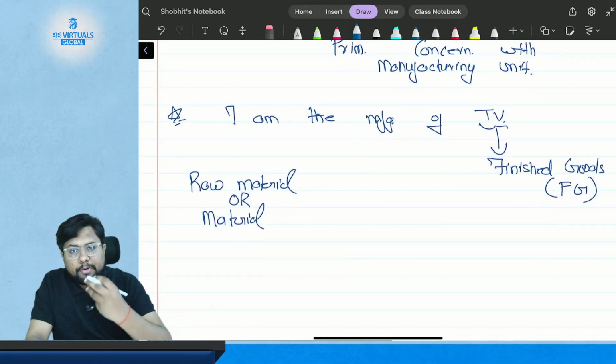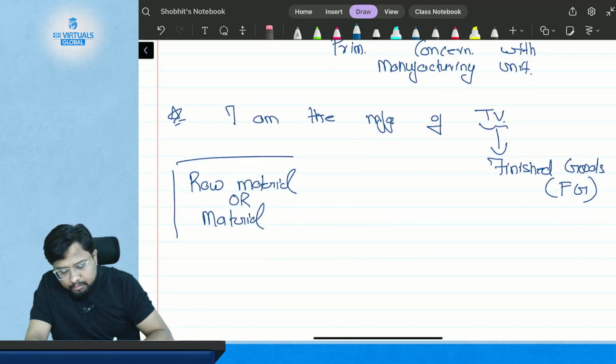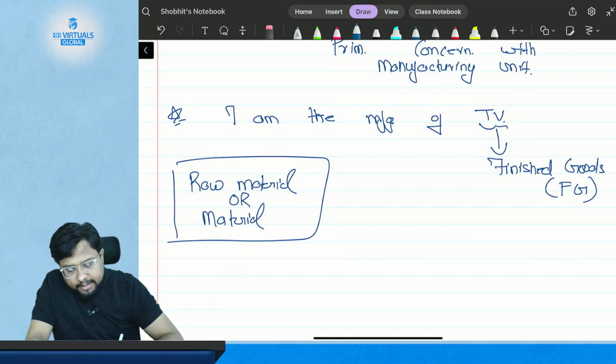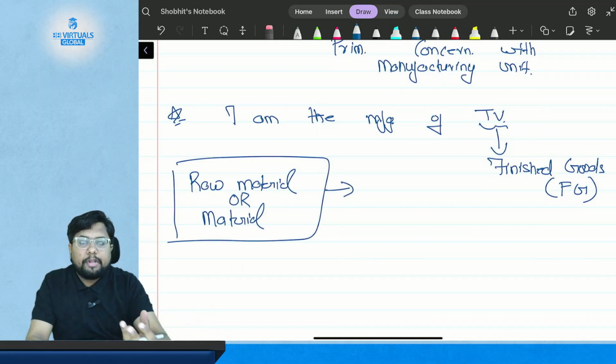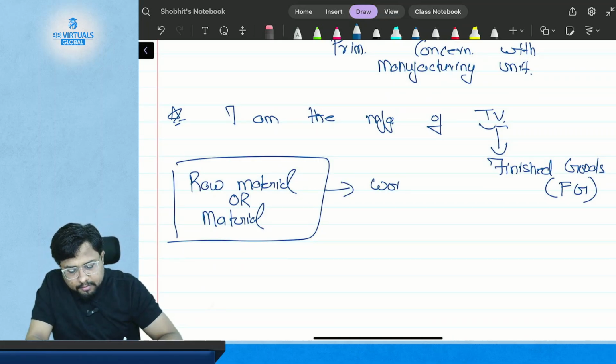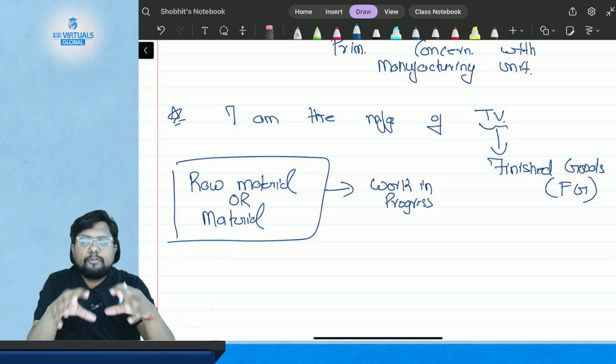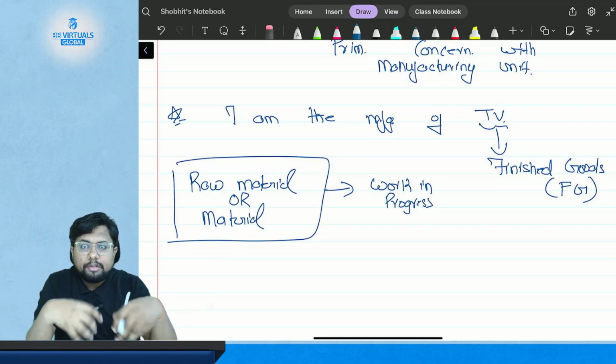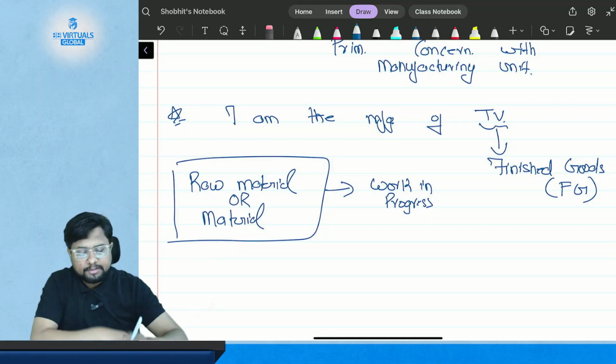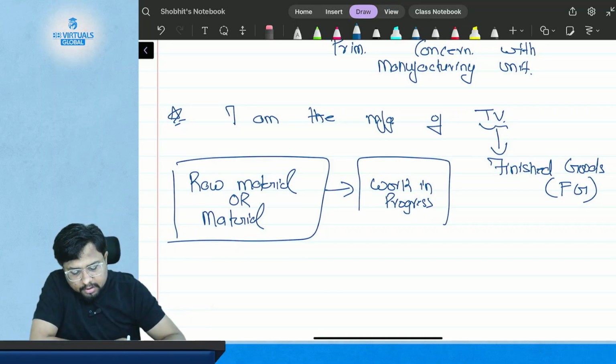So what do we acquire? We acquire material or raw material. Then we push that raw material into work in progress. Like we are assembling things, we are manufacturing chipsets, we are manufacturing screens. When we assemble all these things, it is called work in progress.